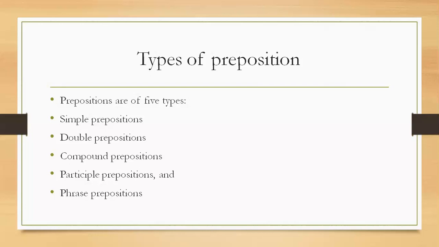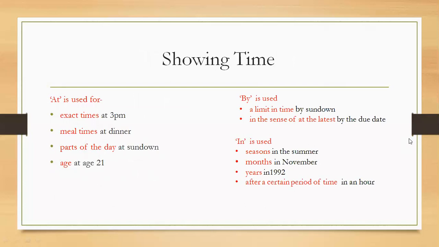So, dear students, we have learned what the types of preposition are and what prepositions actually are. Now, let us know about some prepositions that show time. At is also used to indicate the time. Here examples are given: exact times, at 3 p.m.; meal times, at dinner; parts of the day, at sundown; age, at age 21. So the exact time is indicated by the use of at.